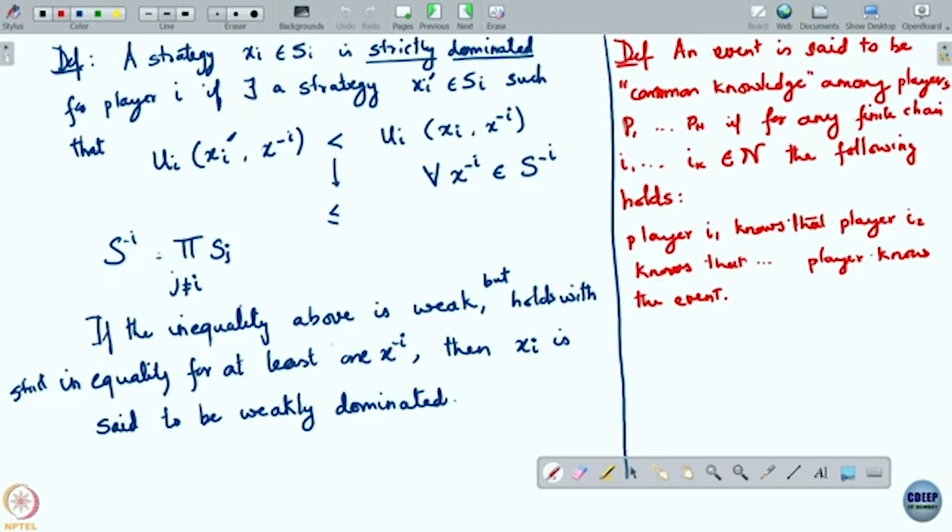It is just to avoid this degeneracy that a strategy cannot weakly dominate itself. Otherwise, you can end up with a lot of vacuous statements. What does it mean to eliminate a weakly dominated strategy? Every strategy will weakly dominate itself, and you will keep eliminating every strategy, right? But then again, I can have two strategies that are completely equivalent with respect to the utility function. You can eliminate one of them if it is a weakly dominated one. But then I will have to use this definition.